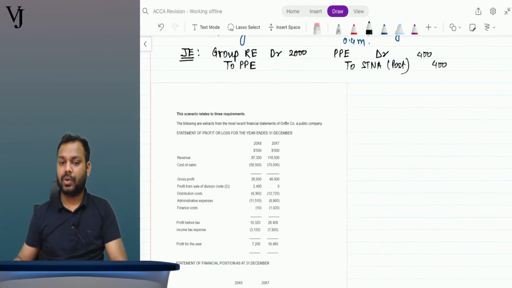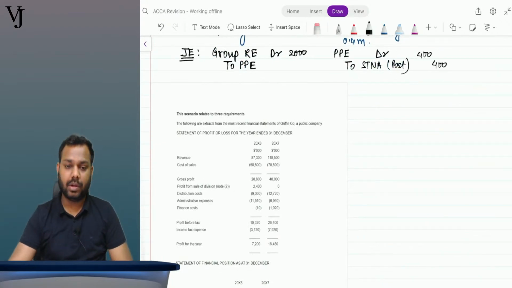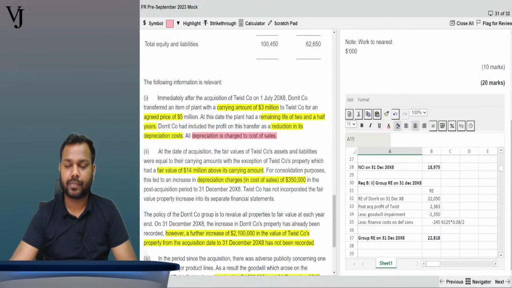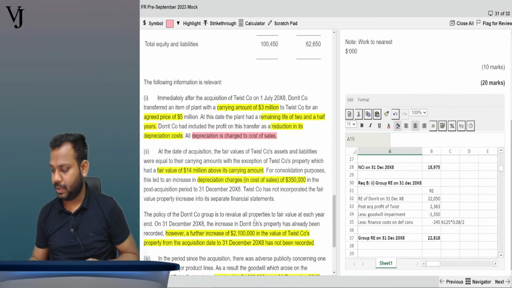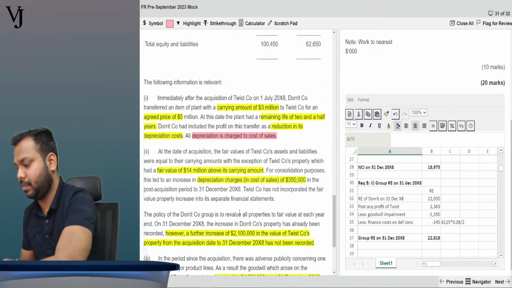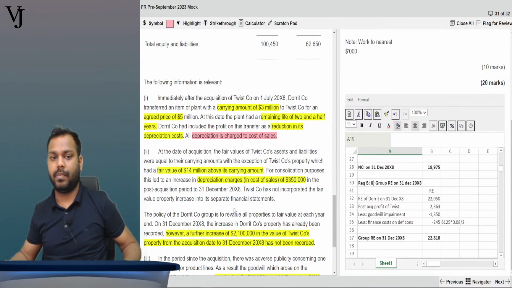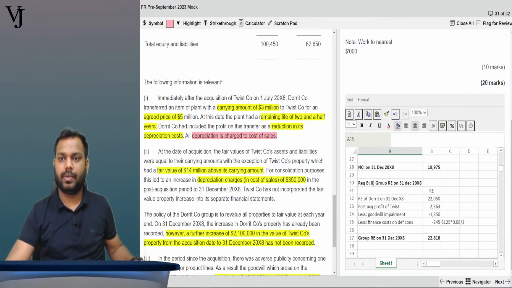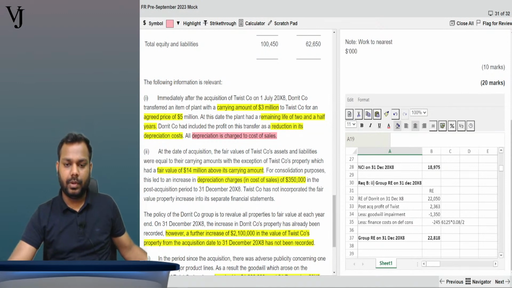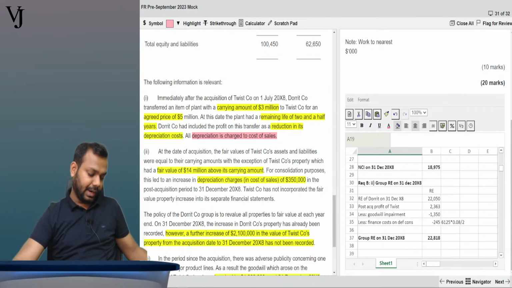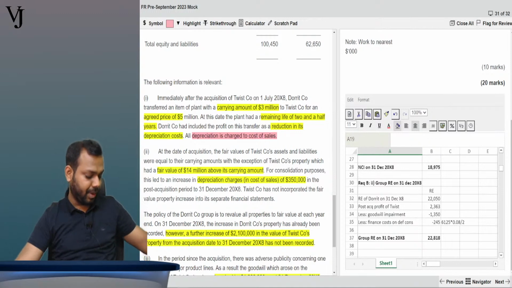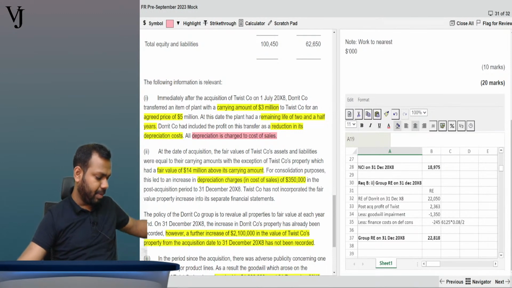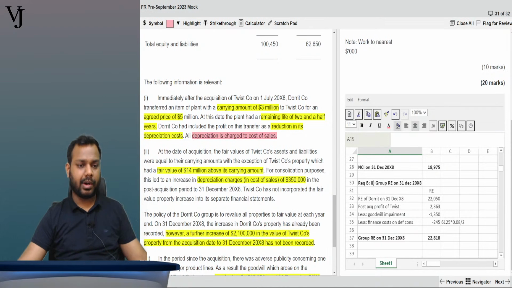Now coming back to our discussion in the questions. Tell me guys, is the treatment of the unrealized profit on transfer of PPE clear to all of you?